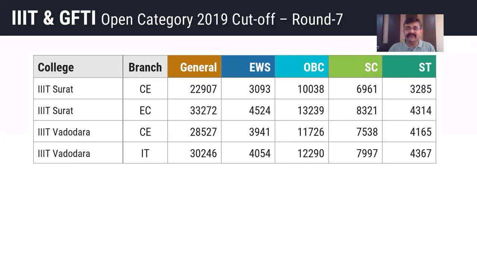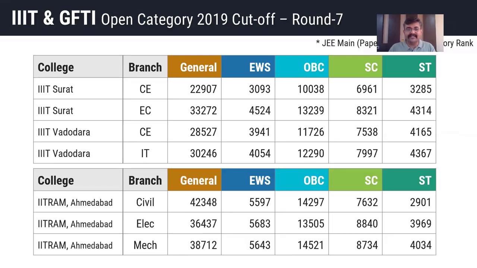And there is one GFTI institute in our Gujarat, maybe you will be knowing, that is IIIT RAM. IIIT RAM, 50% seats are admitted using ACPC and 50% seats are being allocated using JOSAA. So IIIT RAM has 3 branches, civil, electrical, mechanical, wherein the general ranks are given with their corresponding category ranks are provided for various branches, as you can check out.